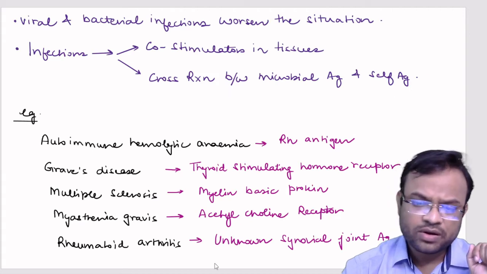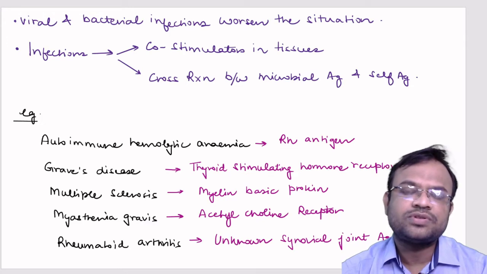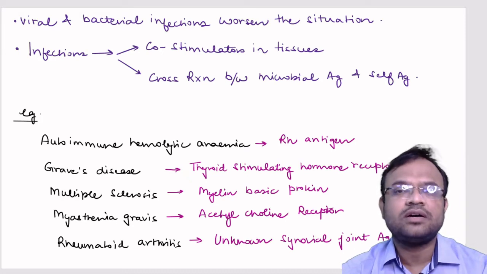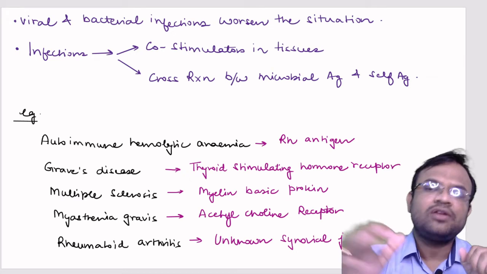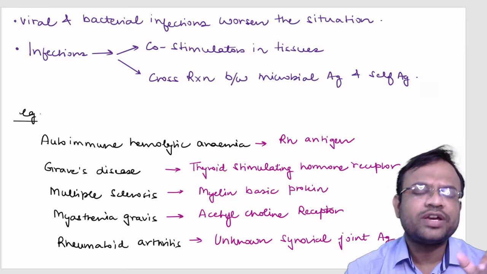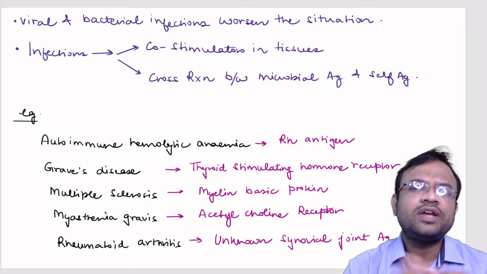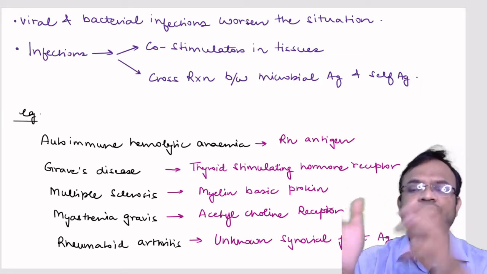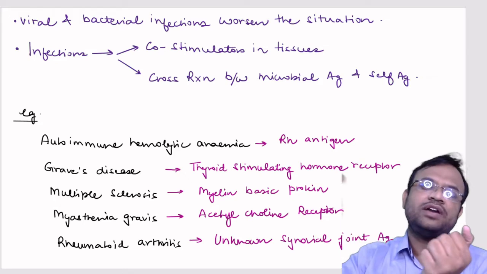Now an important thing over here is that viral and bacterial infections can also contribute in aggravating the situation, or increase the level of autoimmune diseases. So how do they do that? Infections such as bacterial or viral infections stimulate the production of self antigens on the surface of your cells. Your cells, tissues or organs will start projecting more self antigens on their surface.